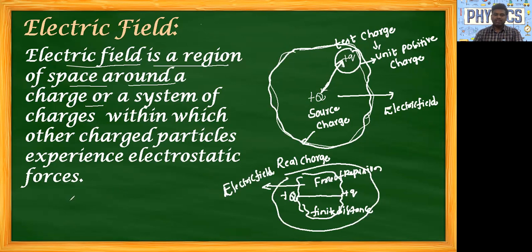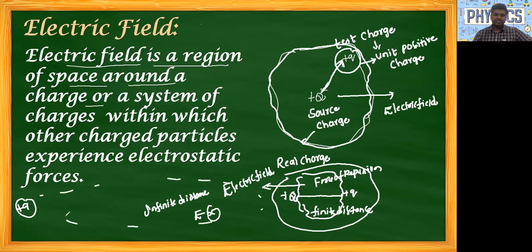Now, if you place our test charge somewhere here, and the source charge is here, at an infinite distance, we won't get the electric field. In this region, we won't get any electric field.